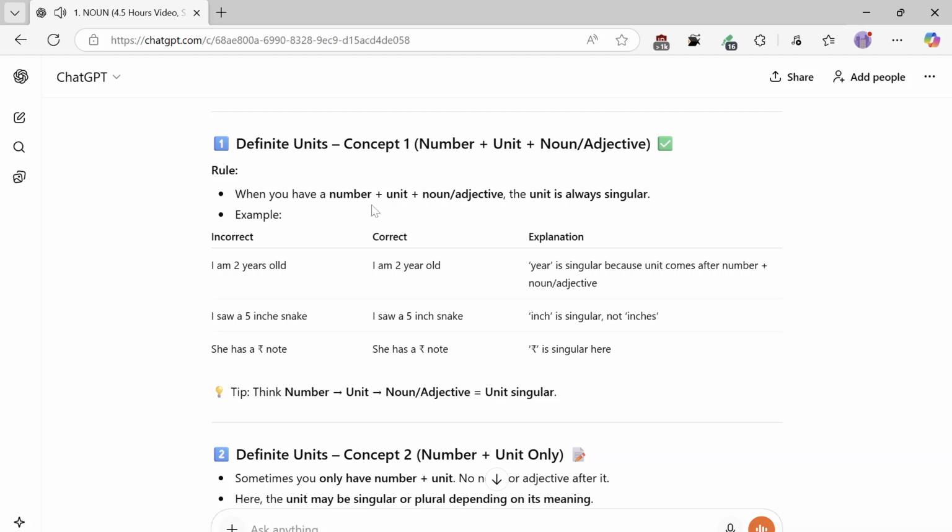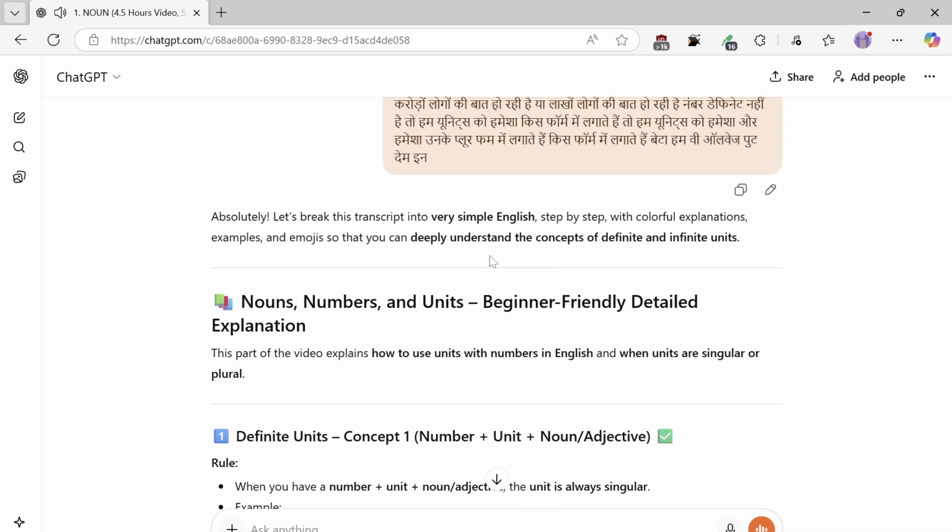I am 2 years old. I am a 2-year-old. Year is singular because the unit comes after a number plus a noun or adjective. I saw a 5-inch snake. Inch is singular, not inches.